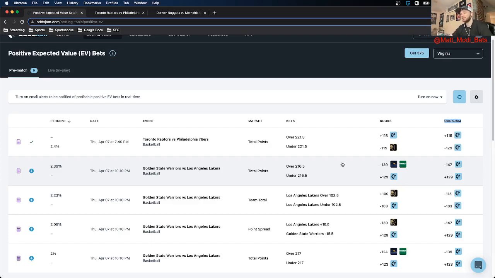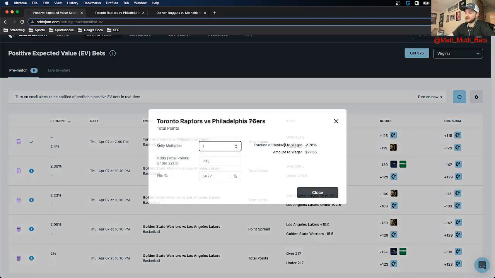And for a game prop, which I have up here, anything below 25 cents is a play, and anything below 15 cents, we consider that Load City, and I would recommend sometimes betting double or triple what the calculator tells you to bet. And this calculator is just the Kelly criterion method. Basically, it's a formula that takes into account your bankroll, the odds you're betting at, and the win percentage. This is based on the OddsJam perfect line win percentage, and it spits out an actual number of what you should bet on that play.